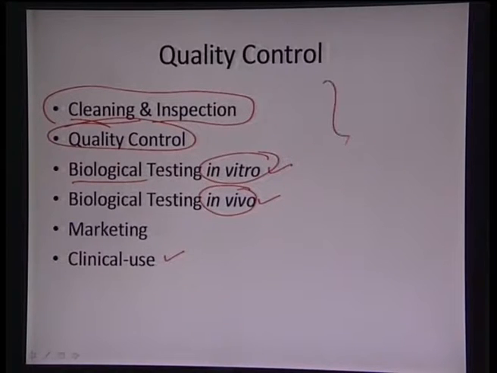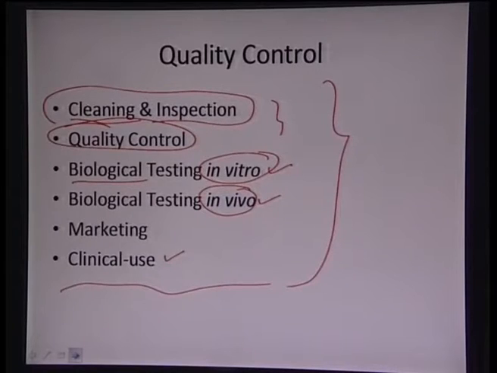So these are certain aspects of taking the product to the market and being able to use it. The things required here are cleaning, inspection, quality control, and cytocompatibility, both outside the body and then in the body. In the body it cannot be done directly on humans. So first of all, the testing is done on animals, say rats or rabbits. Once it is verified, then it can go into the market and it can be tried clinically as well.